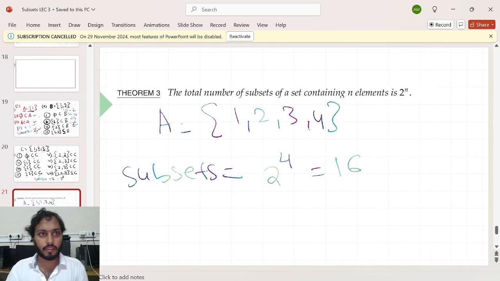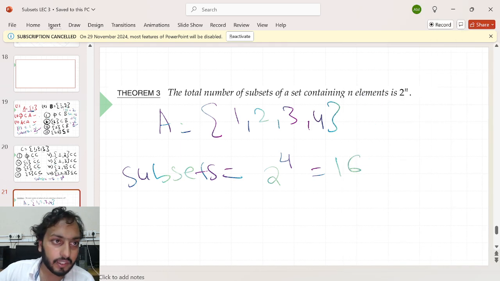Then come to the collection of those which contain two elements. Take 1 2, take 2 3, take 3 4, take 1 3, take 1 4, take 2 4. And then count the set of all elements. And total 16 you can list up. You can do this exercise actually. Just do this. I'm just giving you a homework here.